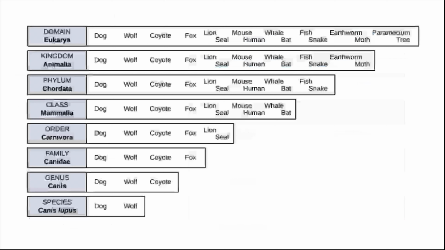And as you go down, you'll see that we're removing more and more organisms from this group until finally, when you talk about a species, Canis lupus, you're talking very specifically about a small group of organisms with a limited diversity as you talk more specifically. And it's no coincidence that the word specific sounds a lot like species. Finally, you have the species Canis lupus, which encompasses the wolf, and the domesticated version of the wolf, which is the dog.